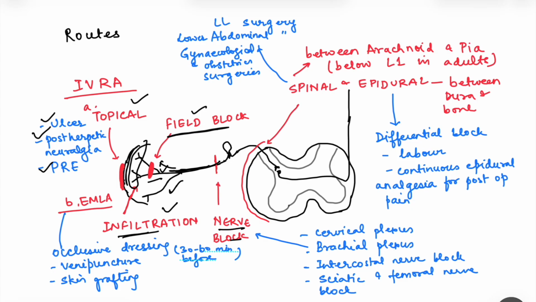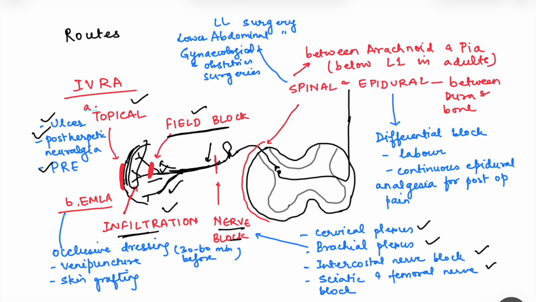In nerve block, we are blocking that particular nerve as such. For that, we have cervical plexus block, brachial plexus block, intercostal nerve block, sciatic and femoral nerve block. So obviously, when we talk about nerve block in comparison to field block, the area blocked will be much more, because all the branches which are supplying a particular area will all be blocked.